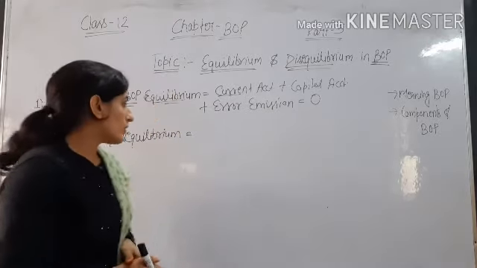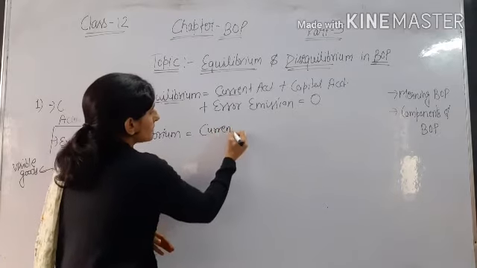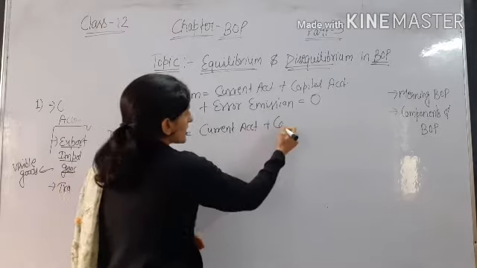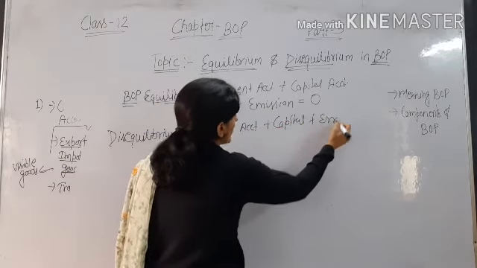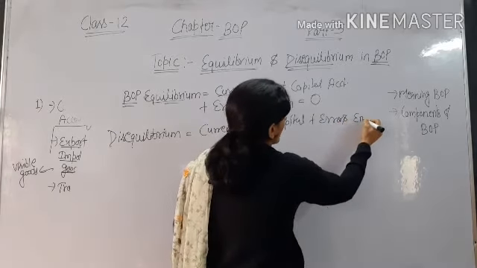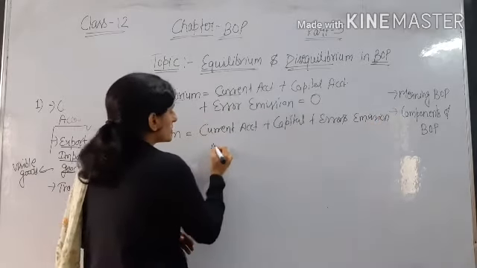So disequilibrium situation means current account balance plus capital account balance plus errors and omissions are not equal to 0.